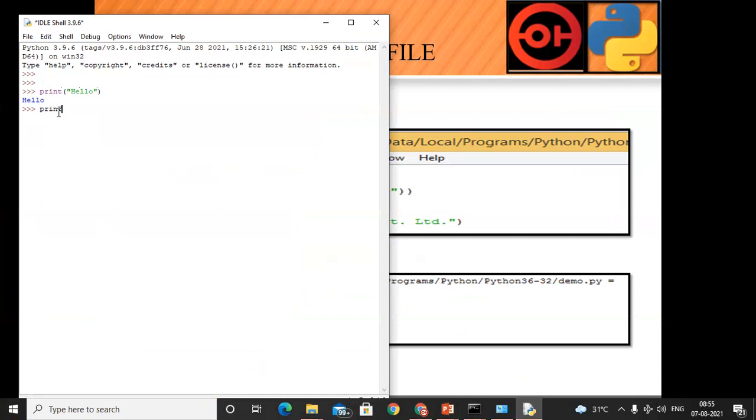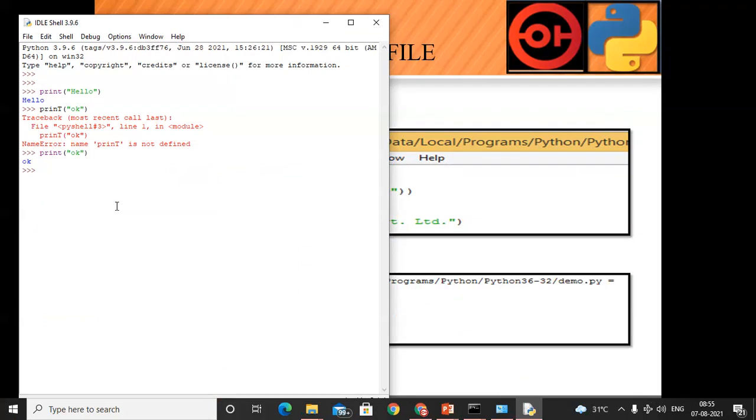Print, okay, T is capital. See, we get that. That means if you want to perform a single line command in Python, then we use the terminal.